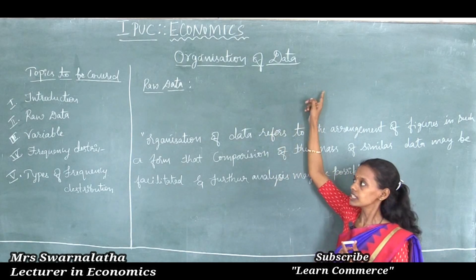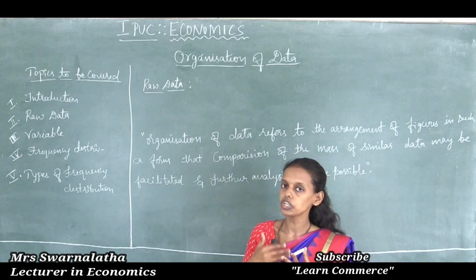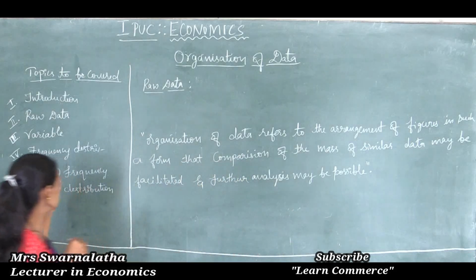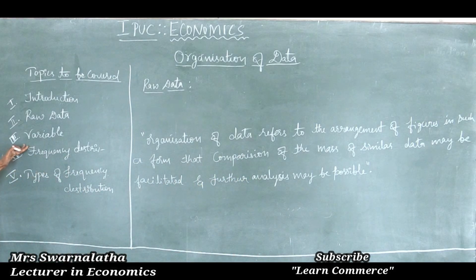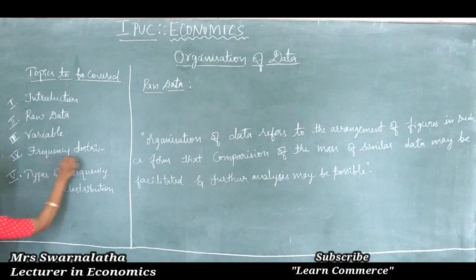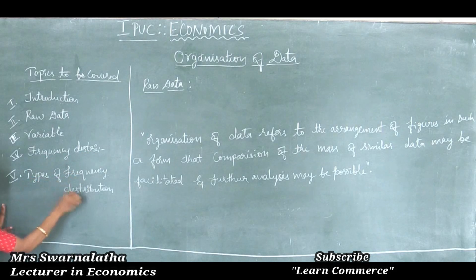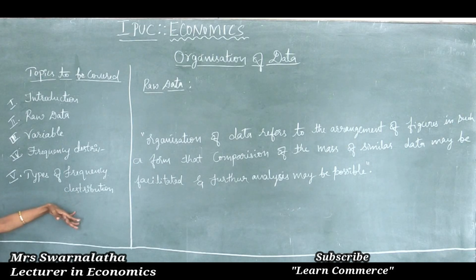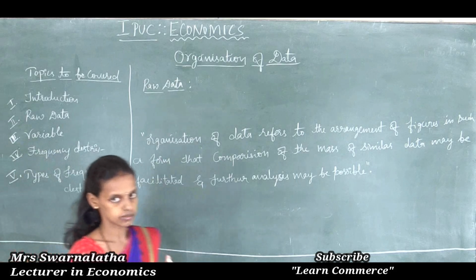Thus, in this chapter we are going to cover the topics: introduction, raw data, variable, types of variable, frequency distribution and types of frequency distribution. Under types, we are going to study the univariate frequency distribution, bivariate frequency distribution and multivariate frequency distribution. So let us see the introduction to the organization of data.